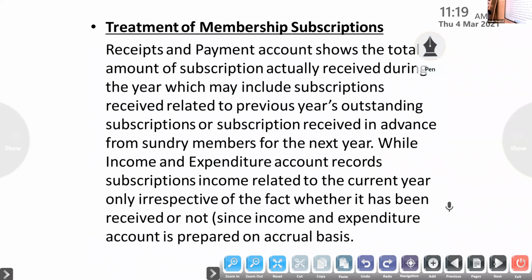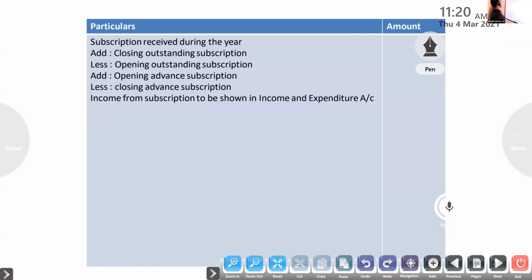Next one, last, the 4 marks. Sometimes they are asking 6 marks. Okay, so subscription adjustment. It is very easy. So what do you mean by subscription? What do you mean by subscription?